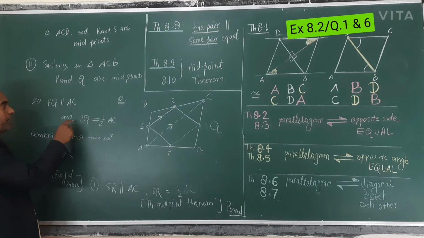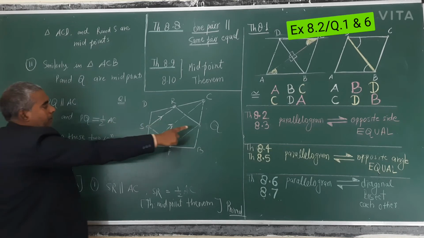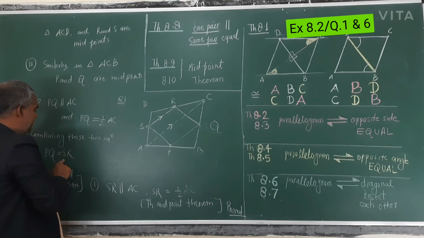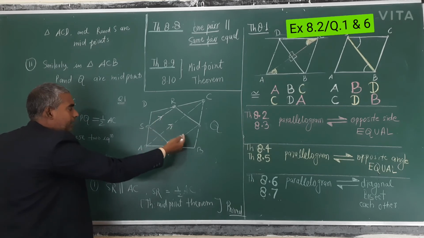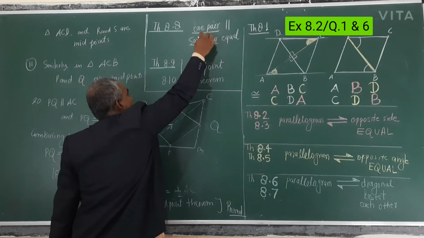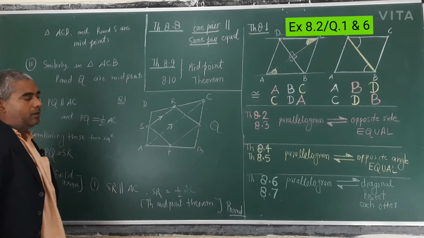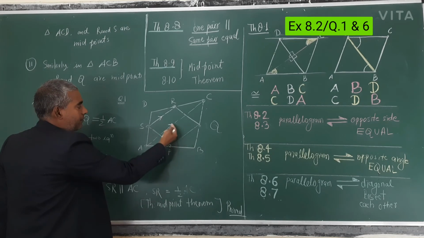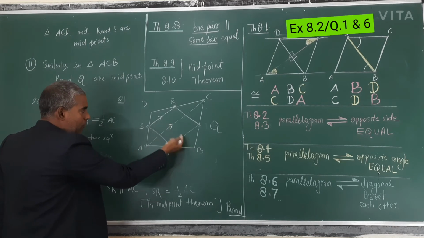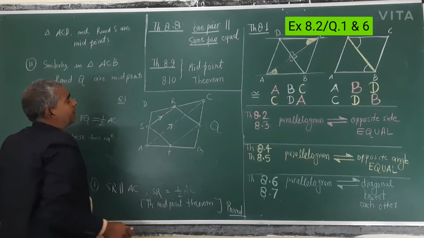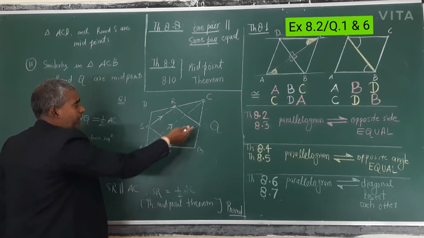And you have proved that PQ is equal to SR here in the second part. So this is parallel and the same is equal. Theorem 8.8: one pair parallel and the same pair equal. So nothing else to prove. These are parallel to AC, so these are also parallel and equal also. So by 8.8, ABPQRS is a parallelogram.